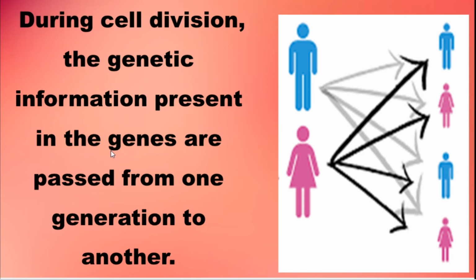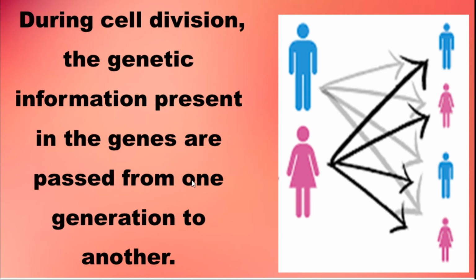Wherever the dominant gene is present, the external or phenotypic expression comes because of the dominant gene. If something is recessive, the recessive character is always silent, masked by the dominant character.